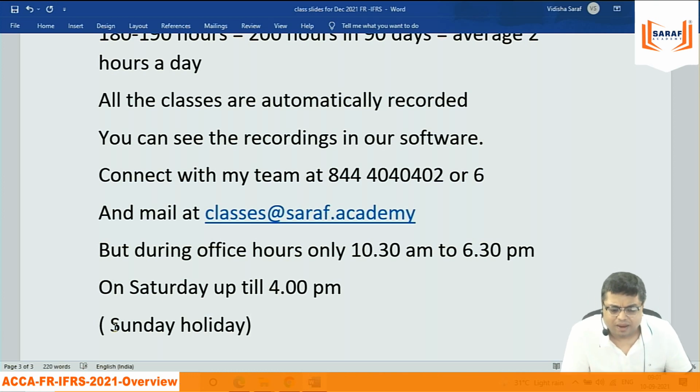Don't message me, call me. Don't require. If you are facing any technical issue, my team will help you, but they don't want to work. Even the office time is 10 to 7. I have already taken a provision of half an hour both the sides, because वो लोग आते कभी भी 10 बजे नहीं है. 10, 20 फिर चालू करते, सर अभी तो आया है. So for that reason I am taking 10:30. जाने का टाइम exactly सबका ठीक है. आने का कोई टाइम नहीं है. So leave it. I am not going into that. For that reason I am taking a buffer of half an hour in the beginning and at the end.